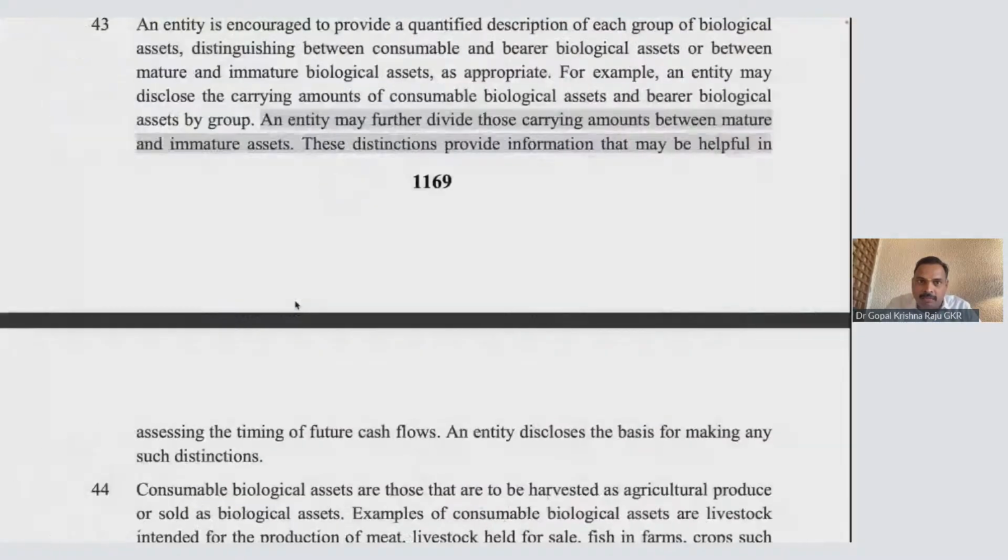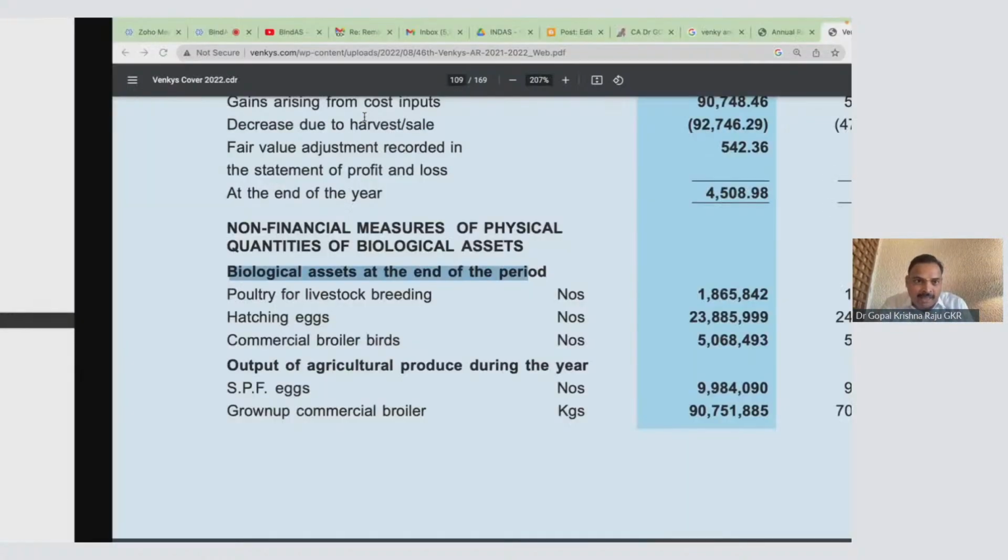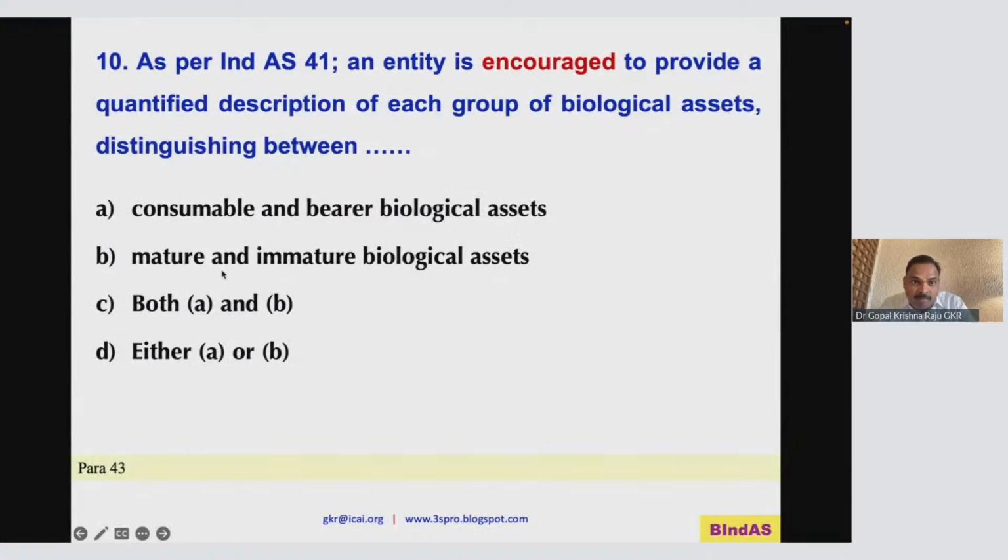Now please look at this wording. An entity may. This word "may" is very important. It is not must. It is not should. It may further divide into mature and immature. If you want to give, you can give. So that is why the answer is either A or B. If you give B also, you are giving consumable, because consumable only you will classify. So therefore, it is either A or B. Very interesting question and very serious question also.